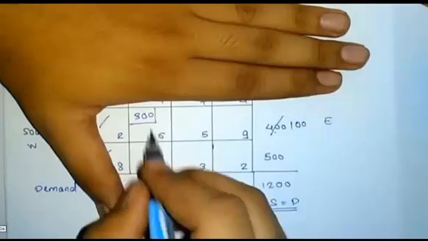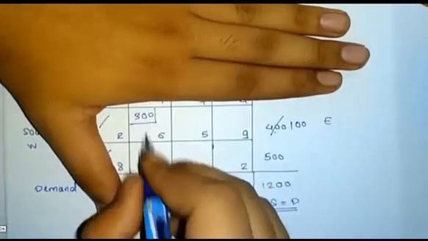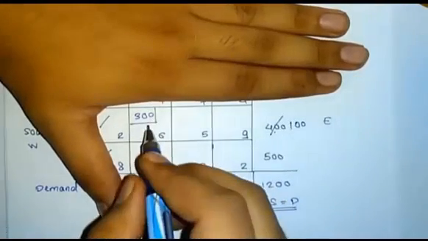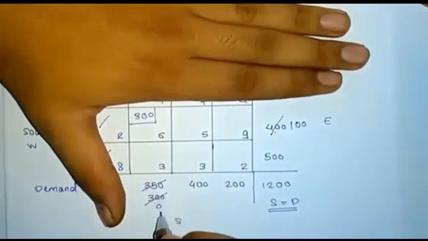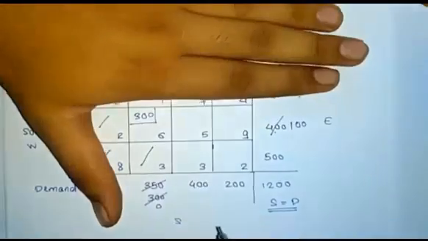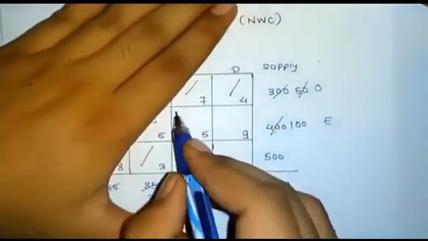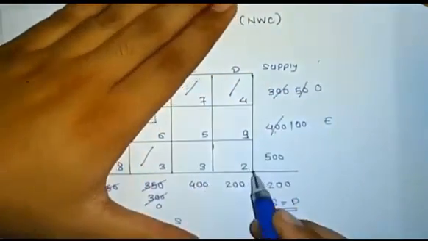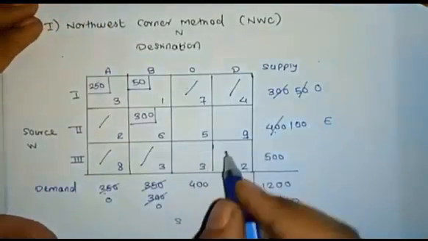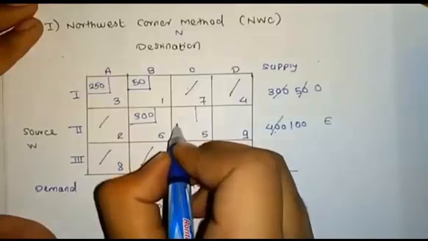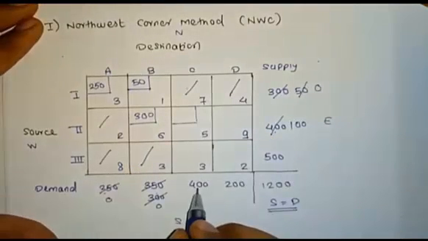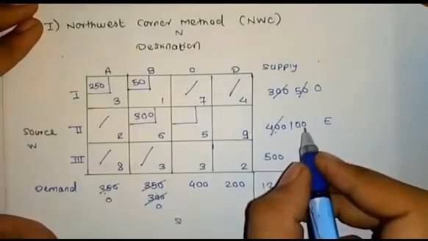So for this supply, the value will be 0. So hereafter there is no use for this particular column. So next we have only 4 values. So next as per the rules we have to assign 5. In that 5, in demand the value is 400, in supply the value is 100.